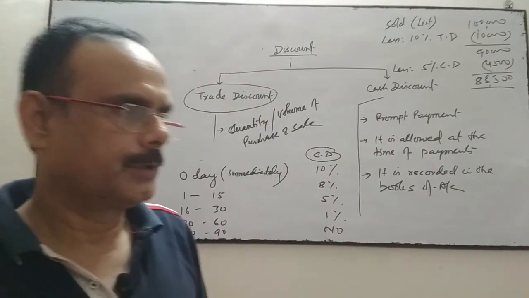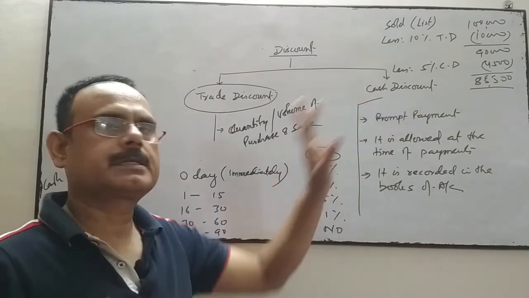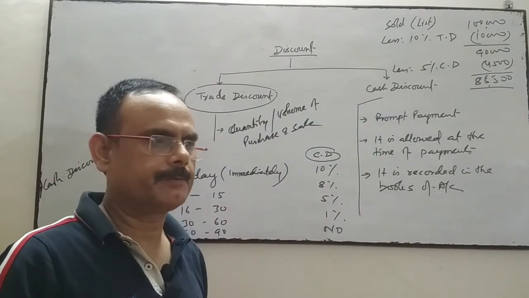Okay, so this cash discount is a revenue expense.